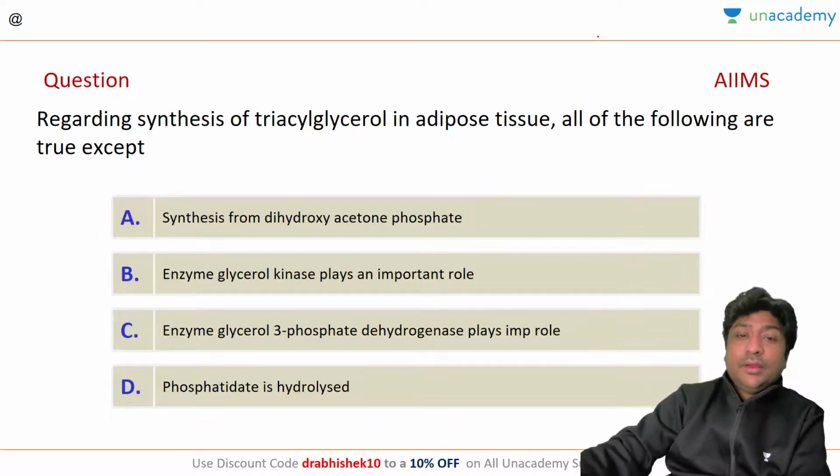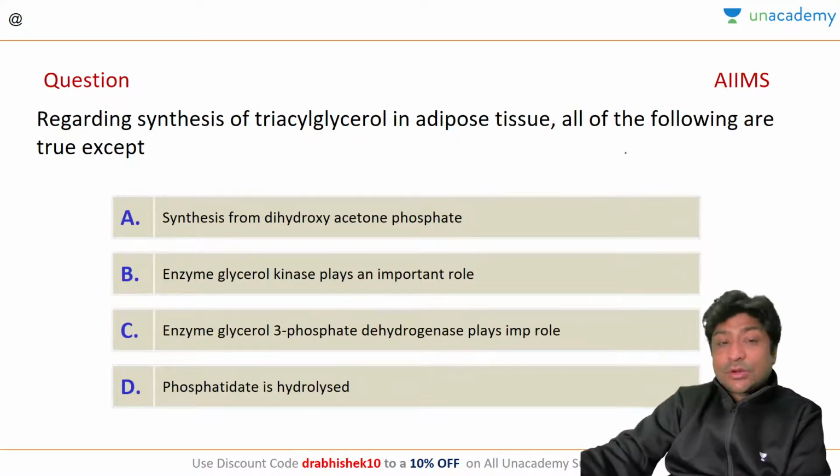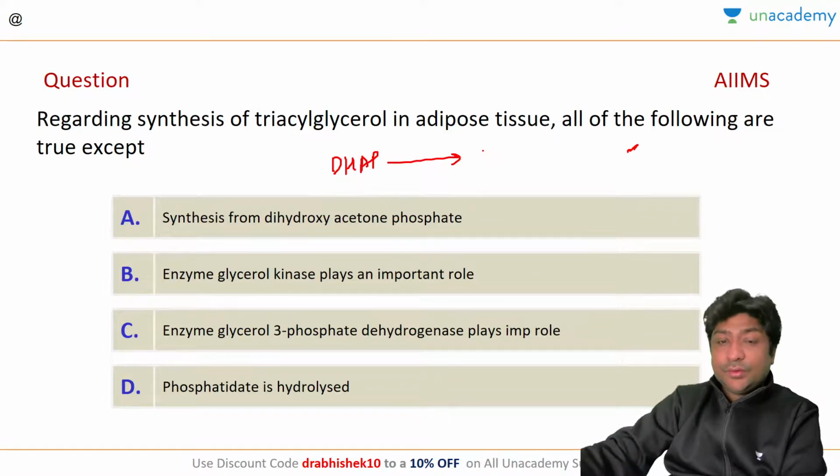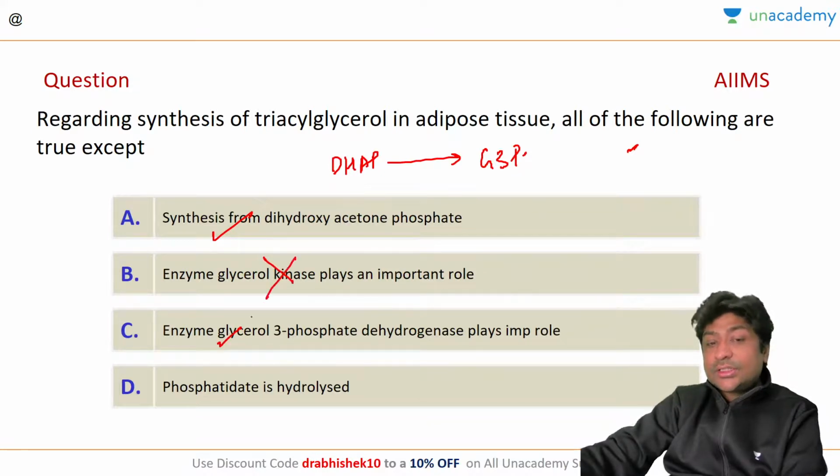So we know that in adipose tissue, glycerol kinase is not there. So dihydroxyacetone phosphate, with the help of a dehydrogenase, will first be converted to glycerol 3 phosphate. So this is how it will be formed. So this is correct, this is correct. We have seen that glycerol kinase is absent in adipose tissue, so this cannot be correct.